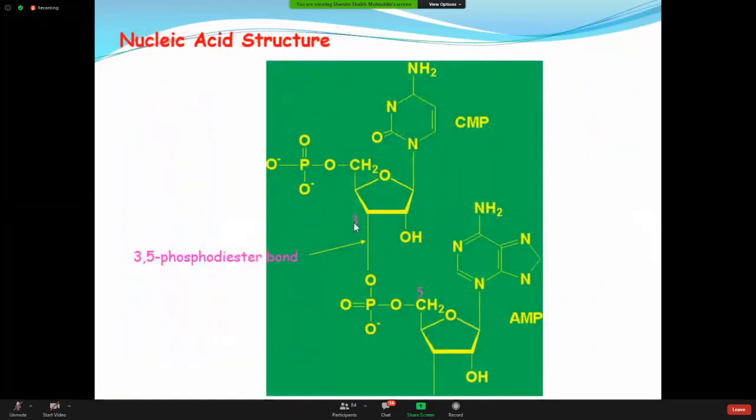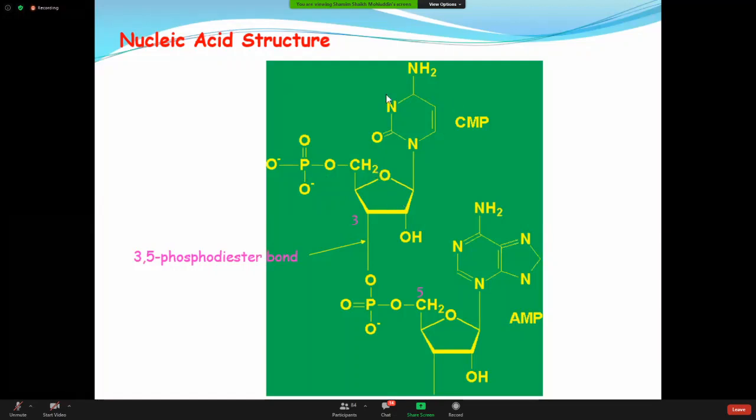Now these things are showing you how the two molecules are joined together. So just follow my pointer. I am moving my pointer here. This is a molecule of CMP. Can you understand? It is a molecule of cytosine. With the cytosine, you are adding a sugar, and with this one, you are adding a phosphate.